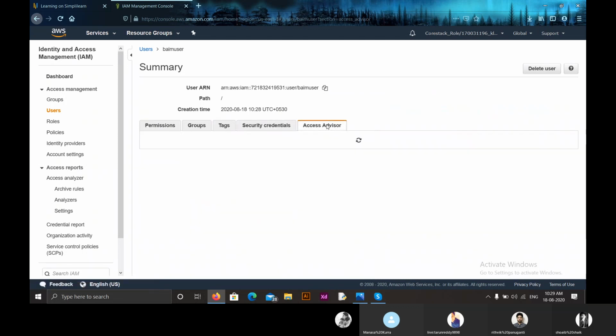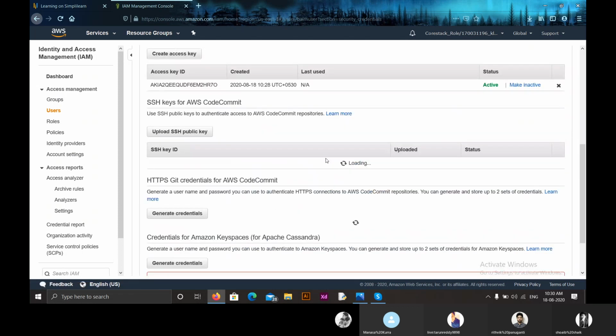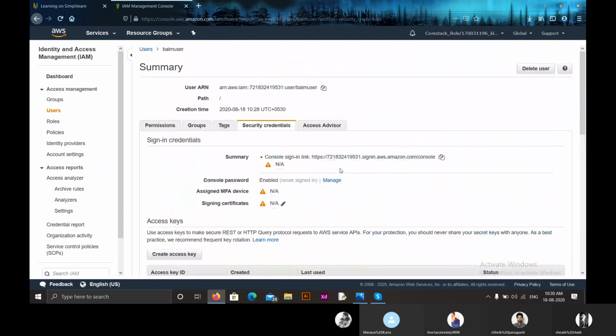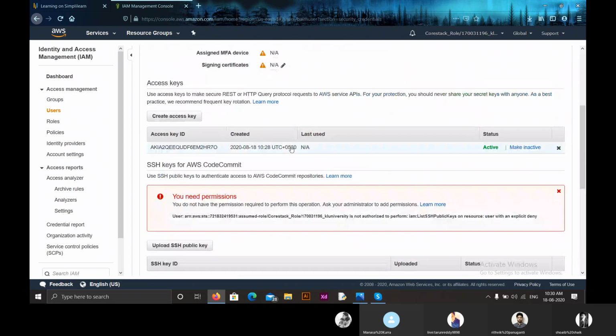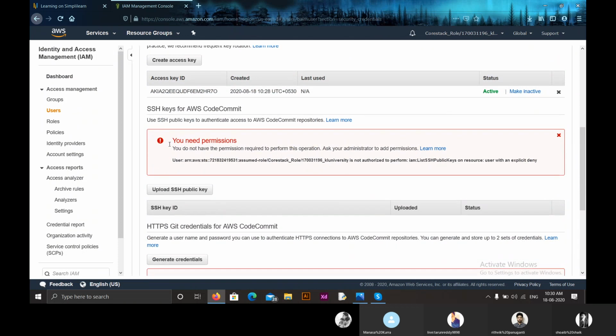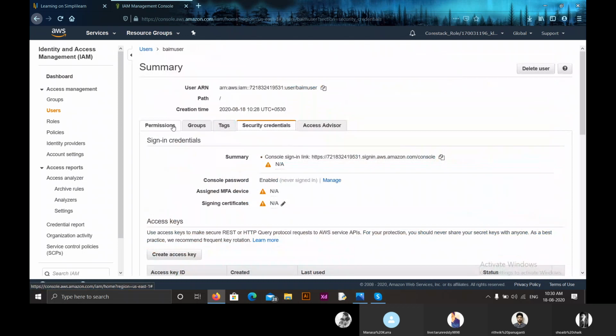Moving on to access advisor, access advisor shows the services that the user can access and when those services were last accessed. We haven't used any access, so there are no access advisors yet. Moving on to security credentials. So these are the security credentials. This is the summary, and we can see the access key created, and here you can see when we used that access key. In SSH, we haven't given any permissions so far. If you want to give permissions, you have to get into permissions and give them.